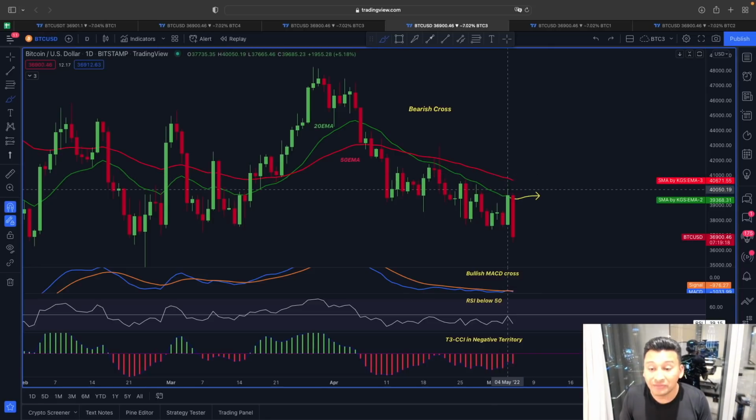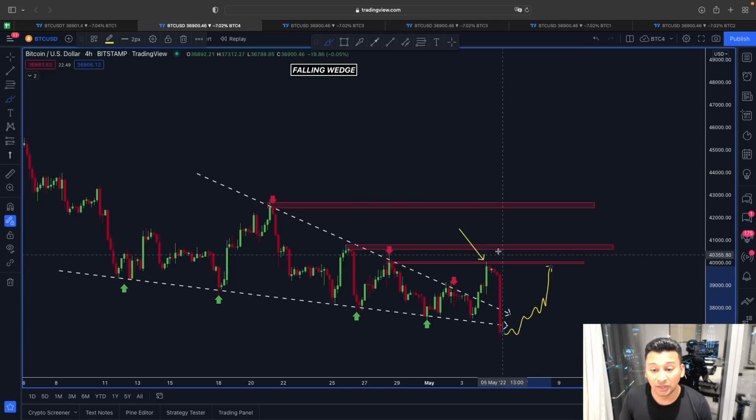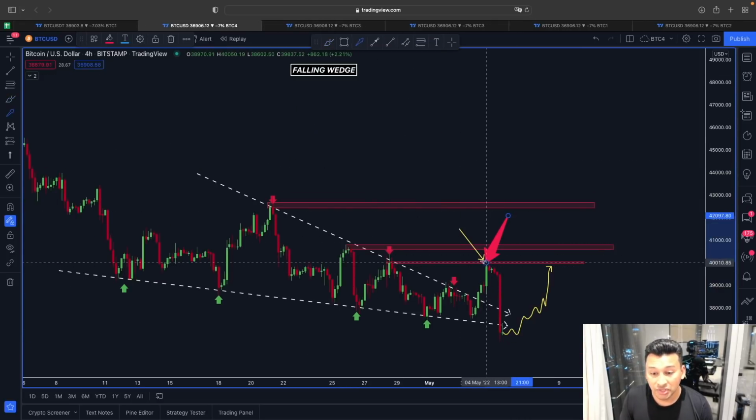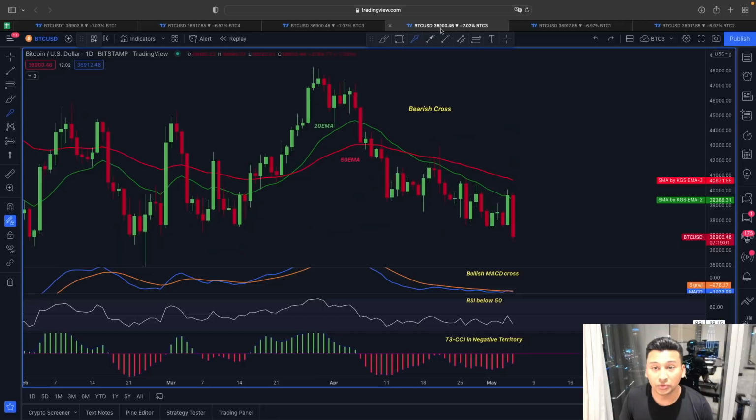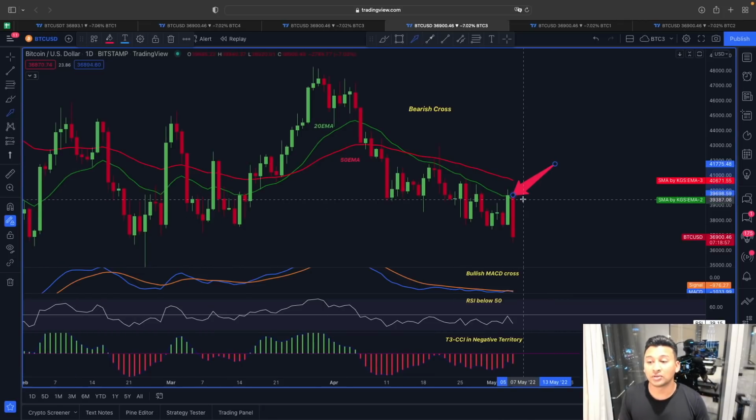The price of Bitcoin failed to find support above this 20 exponential, which rejected the price, like this previous temporary resistance line rejected the price, the lower line from this ascending channel rejected the price, and also, guys, this 20 exponential moving average rejected the price around this 39,600 to 40,000 range.